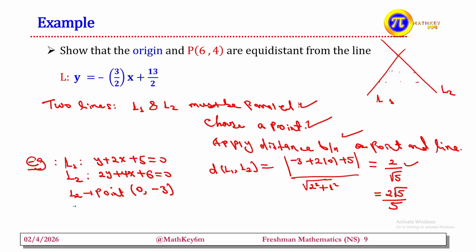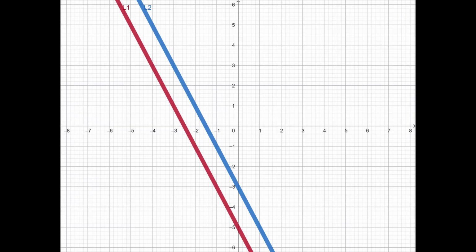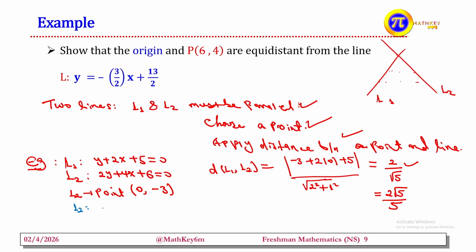Take an arbitrary point P from L2. When x is 0, the value of y is negative 5, so take (0, -5). After that, apply the distance formula between L1 and L2 by considering this arbitrary point. The distance is equal to what? Since we took the point from L2, we apply the distance between a point and a line formula, which is equal to